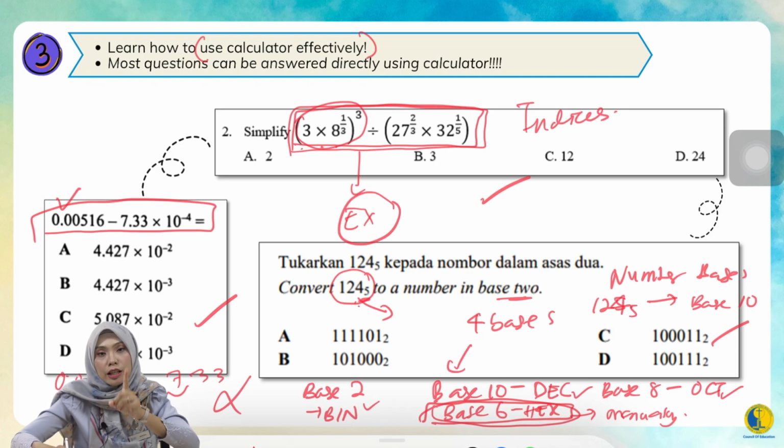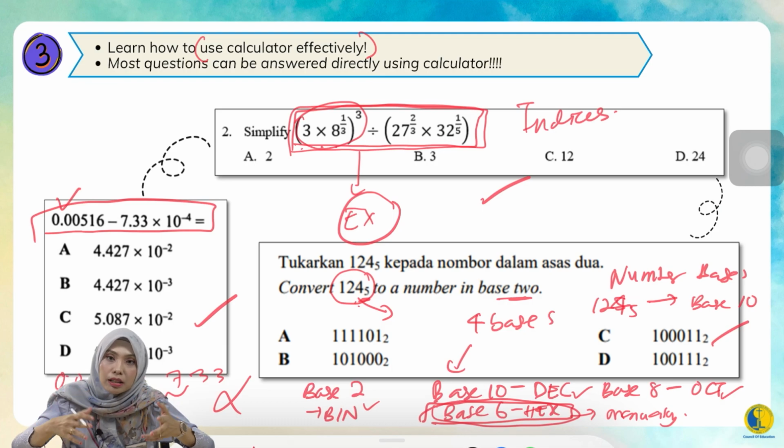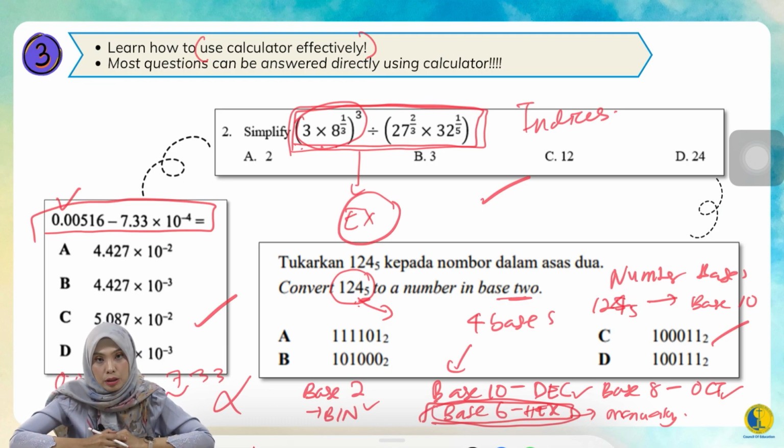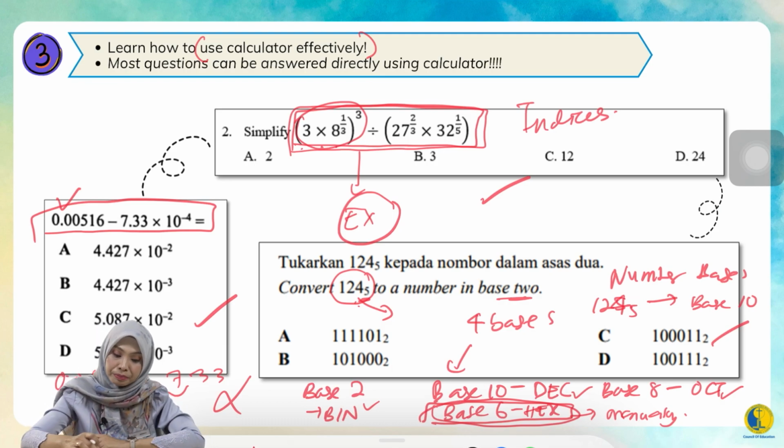Go and explore your calculator with the same techniques that you apply when you get new gadgets, your phones, your iPad. You are so excitedly exploring them to the max. Explore your calculator to the max too. Okay, if not, you will regret.